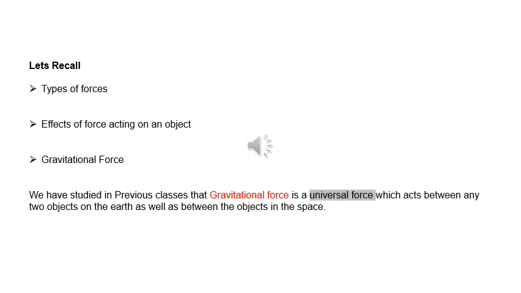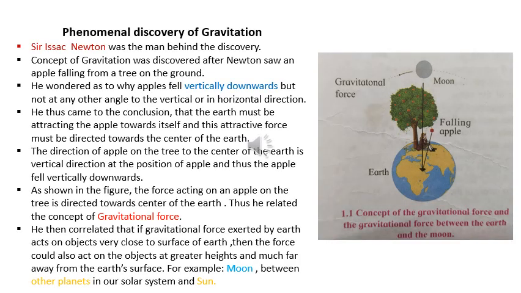Gravitational force. We have already studied in our geography classes that gravitational force is a universal force which acts between any two objects on the earth as well as between the objects in space. Before we study the concept of gravitational force, let us understand how the phenomenal discovery of gravitation was made. Sir Isaac Newton was the man behind the discovery.